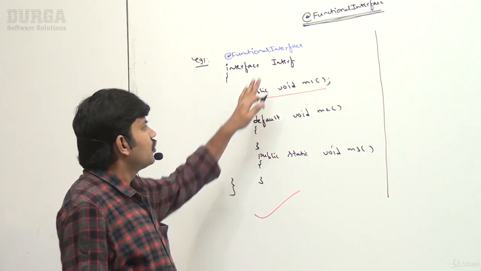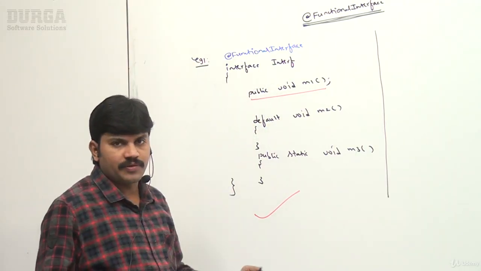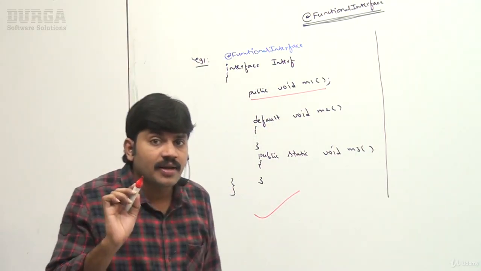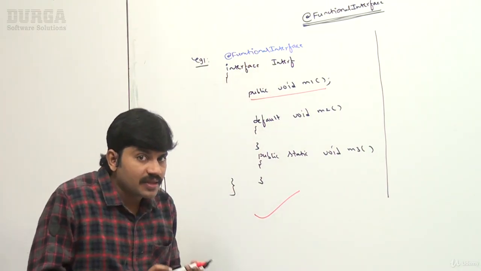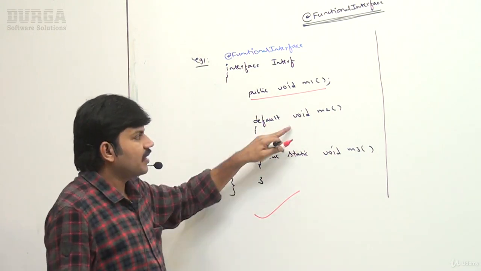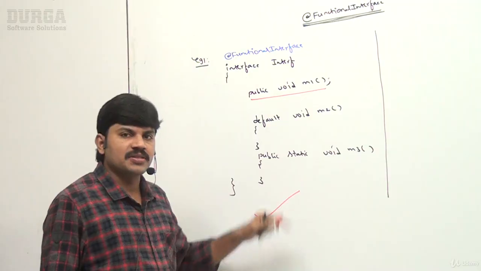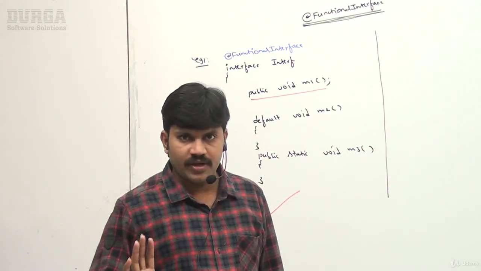First, to indicate that an interface is explicitly a functional interface, we can use the @FunctionalInterface annotation. A functional interface contains how many abstract methods? Only one abstract method, but it can have any number of default methods and any number of static methods, no problem at all. Up to this point it is clear for all, okay?